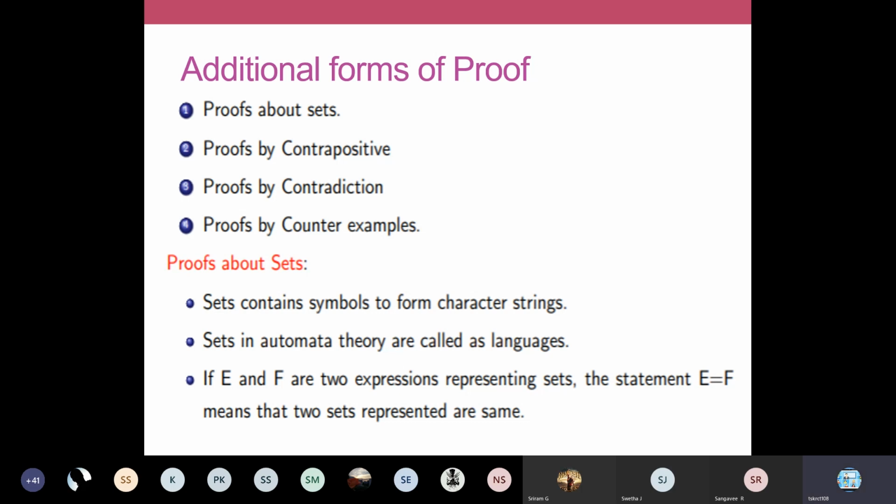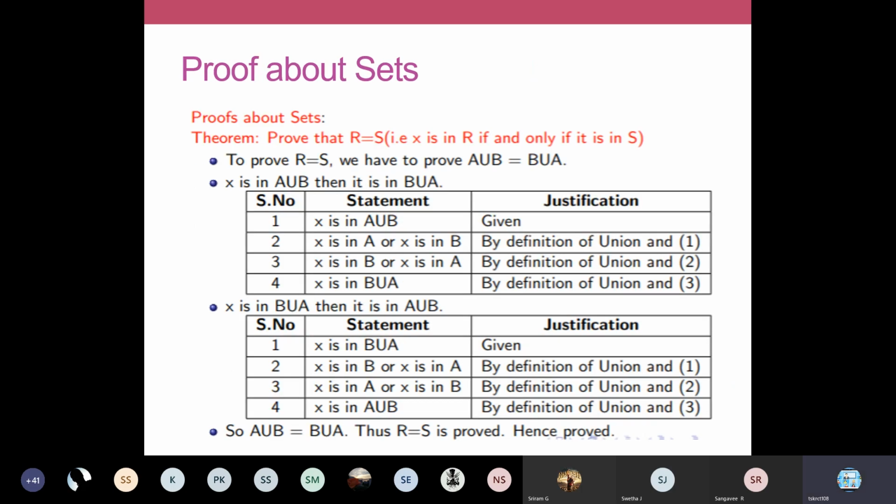For now, you will just write down these 4 steps alone. I'll give you some examples: proof about set, proof by contrapositive, proof by contradiction, and proof by counterexample. So we'll see one example for proof about sets.